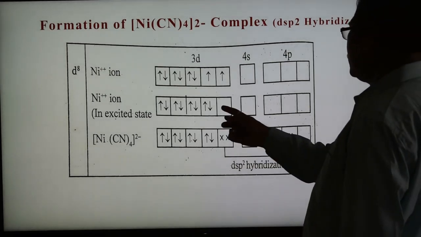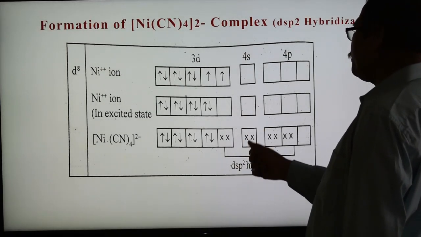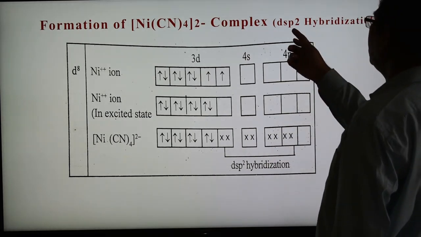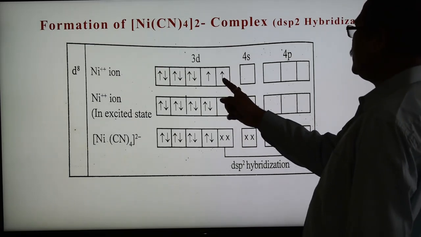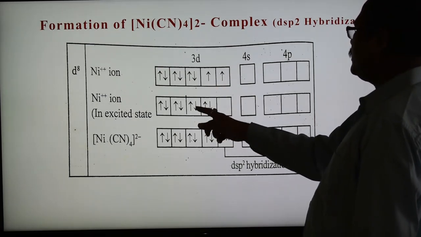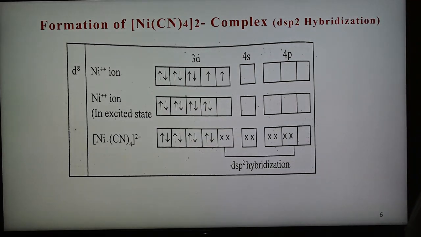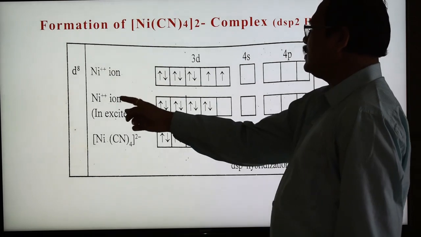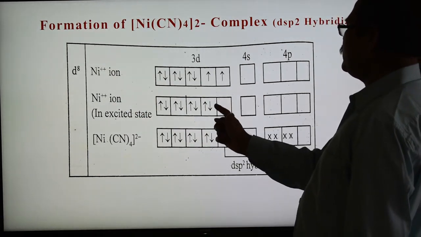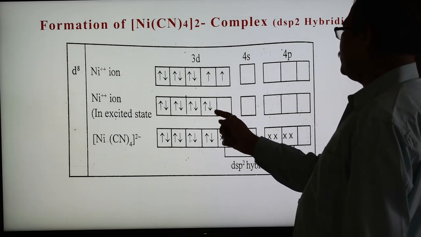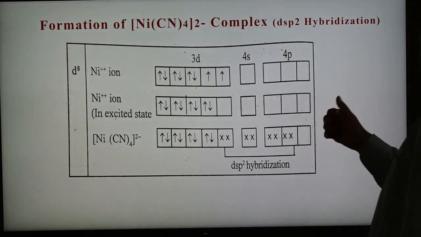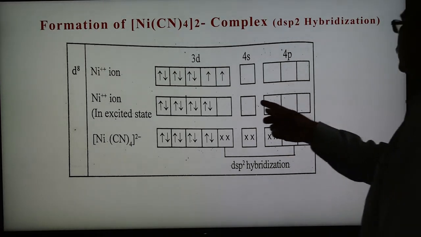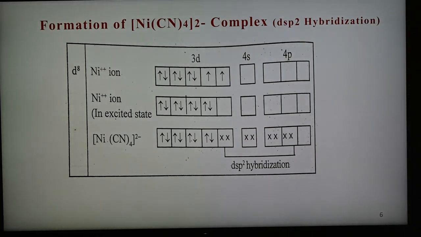And now there is an excited state because the hybridization is dsp2. This nickel undergoes square planar geometry with dsp2, so we have to use 1 d orbital. An electron is shifted here and rearrangement takes place, which is called the excited state of the nickel 2+ ion. So this is nickel 2+ in the ground state, and this is nickel 2+ in the excited state. After rearranging, this orbital is made vacant, and now 1 3d, 1 4s and 2 4p orbitals undergo hybridization, forming 4 hybrid orbitals of equal energy.